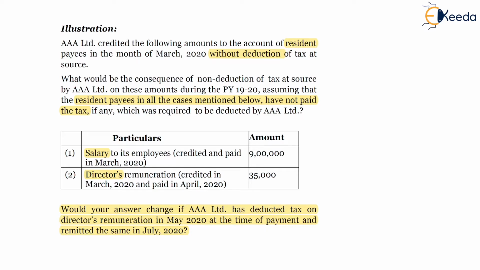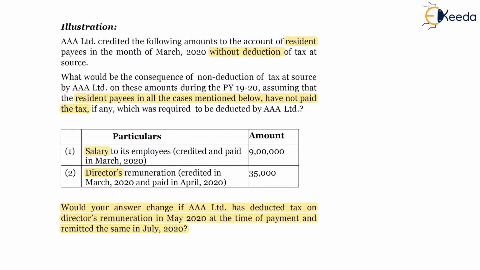So friends, in this illustration you can see there are two payments. First is the salary payment to the resident employee and second is the director's remuneration. Both payments are to residents, and taxes are not deducted and paid to the government of India. As per section 192, which is related to salary payment, TDS is liable to be deducted at the time of payment.